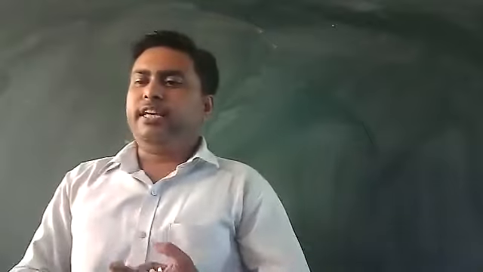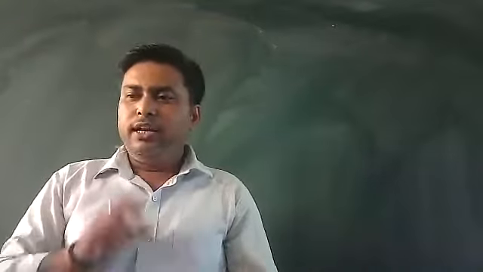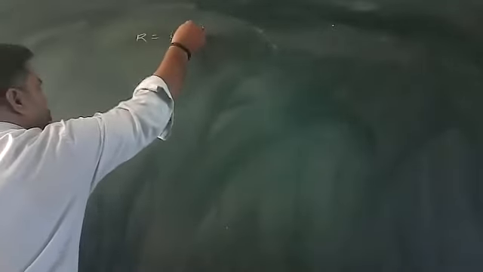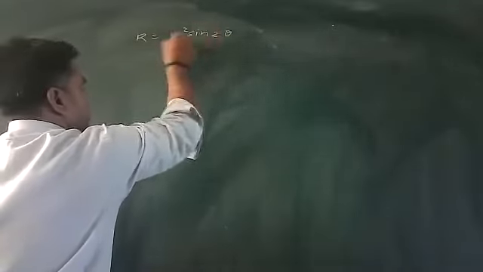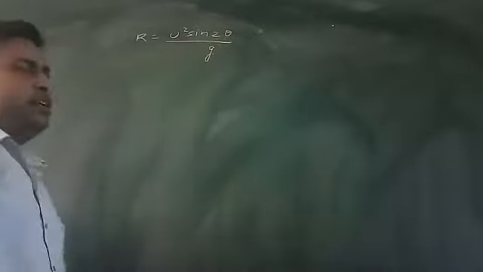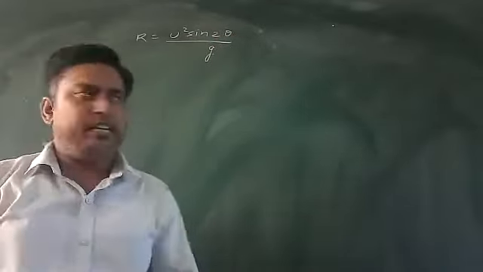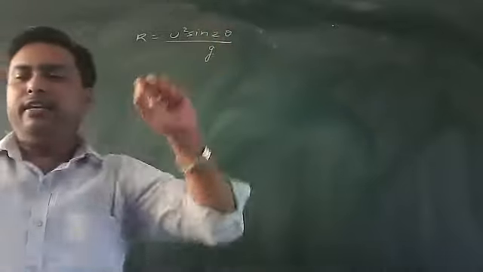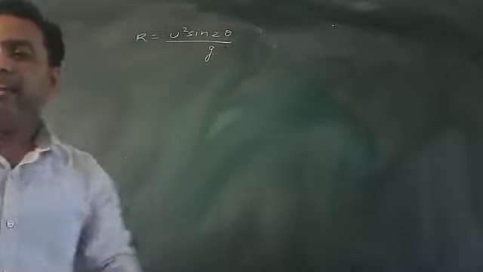Last class we discussed the expression of range in projectile motion. It was R equals u squared sin 2 theta divided by g. Thereafter we discussed the condition of maximum range: if theta is equal to 45 degrees, then the range will be maximum. The next topic, based on this one, is two angles.